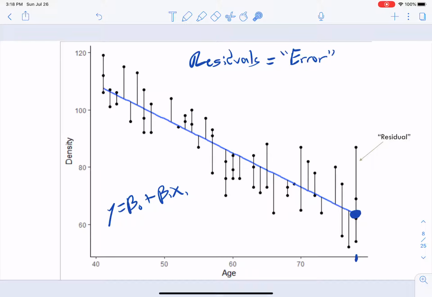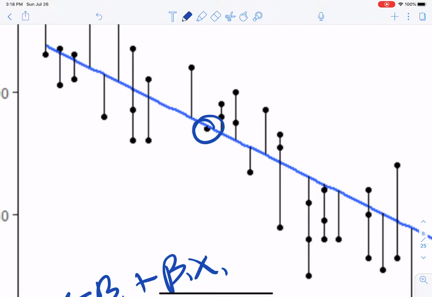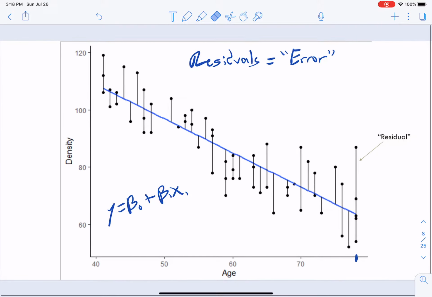Well, that error component is just our residual, right? So this is going to have a really high residual, the distance our actual point is away from this line that we just drew. But this one right here, its distance away from the line is very small. If we were to plug in the x value that corresponded with this data point, we would be very, very close. The equation would tell us that our point would be right here, and it's not that far away from it. So ideally, what's happening here is that if your residual is really high and positive, your line